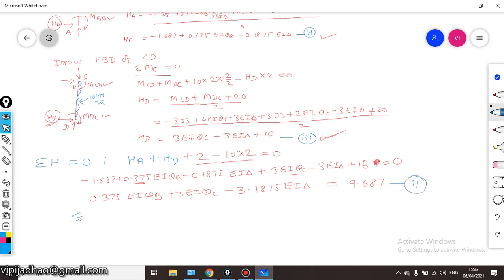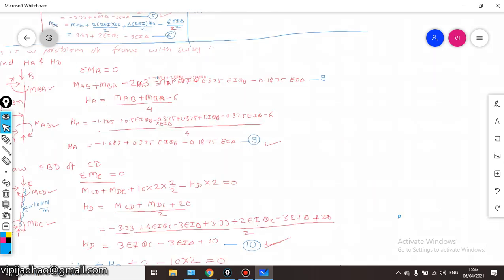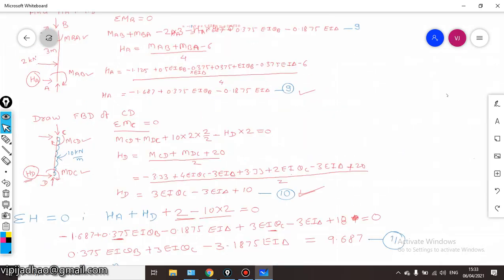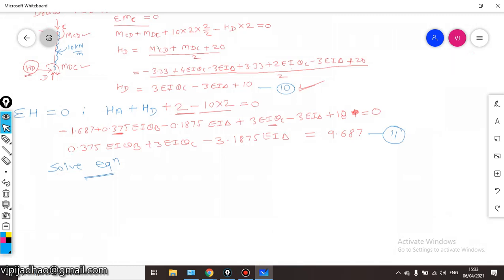So solve simultaneous equations. We have to solve equation number 7, 8 and 11. If we solve these three simultaneous equations, we will get the value of theta b equal to 1.196 upon EI.